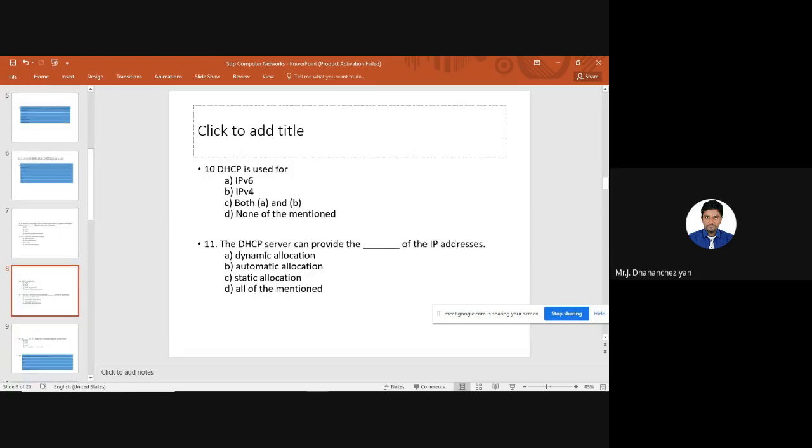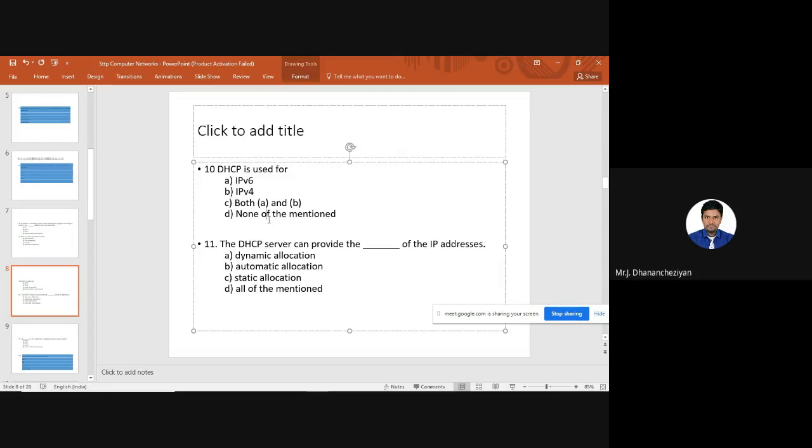Next we'll look into DHCP. I hope we can understand what DHCP is. It is called Dynamic Host Configuration Protocol. The question is very straight: whether DHCP is used for IPv6 and IPv4. Our options are: only IPv6, only IPv4, or both A and B conditions, that is IPv6 and IPv4.